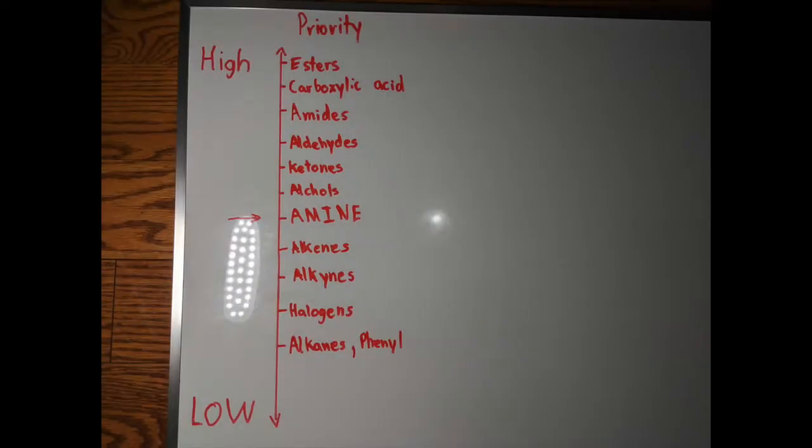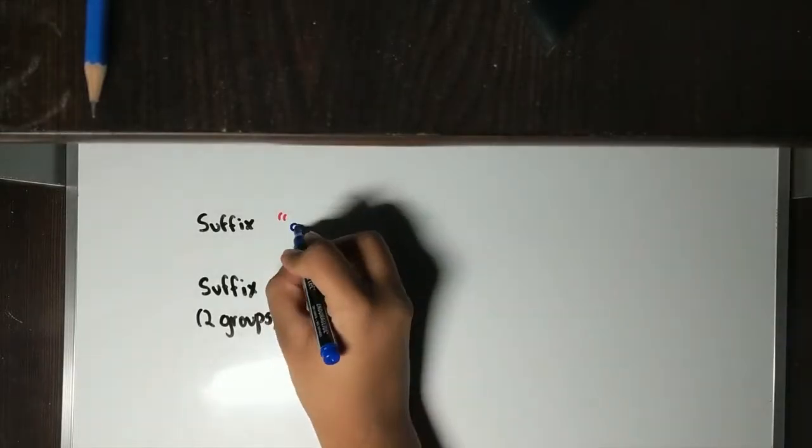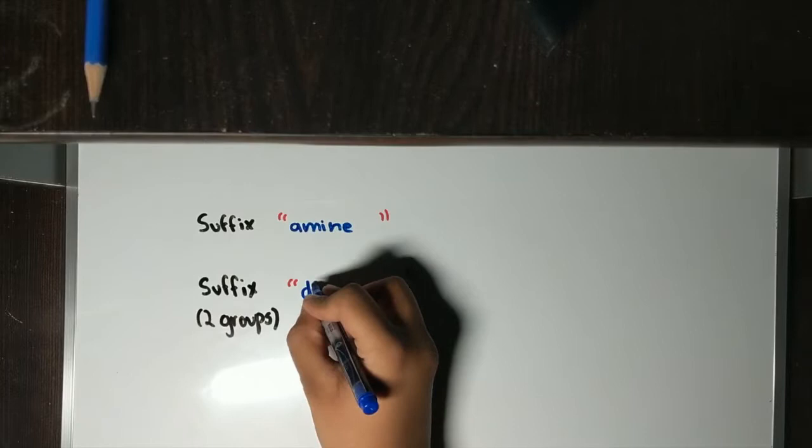Priorities are important, so make sure when you number it, it's according to the list above. The suffix for amine is amine. When there are 2 amine groups, it's diamine.